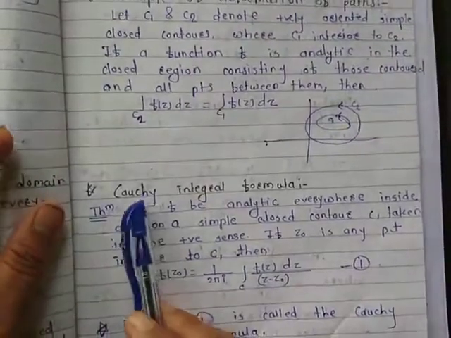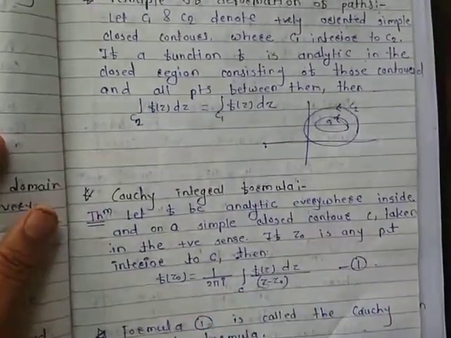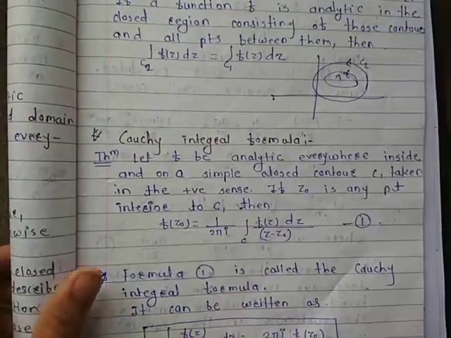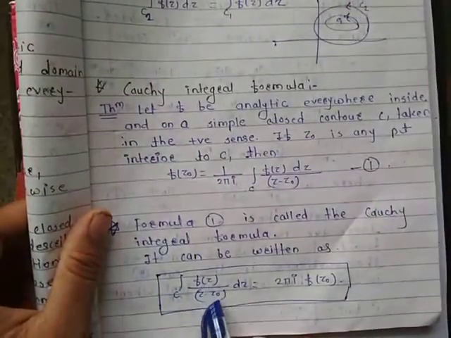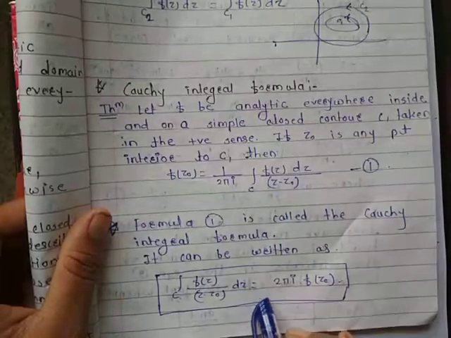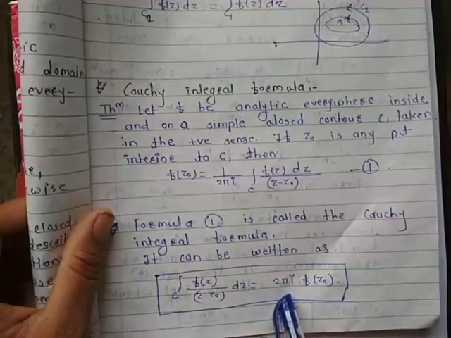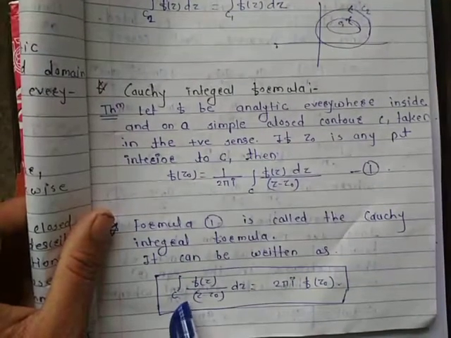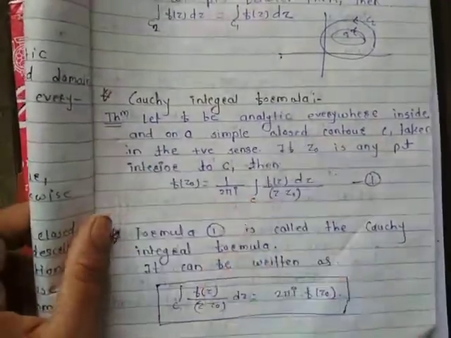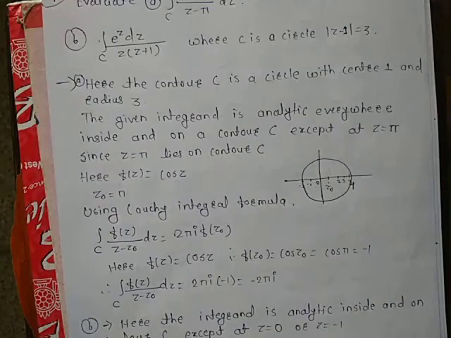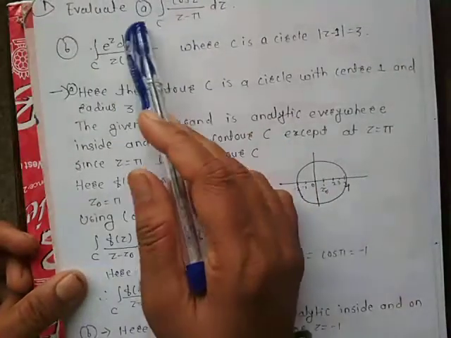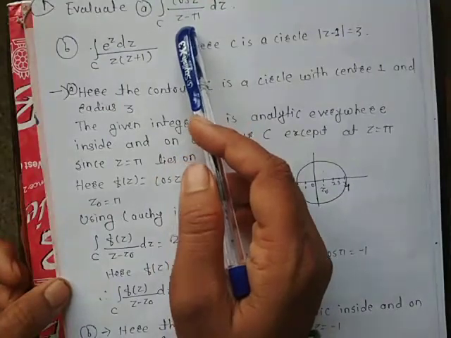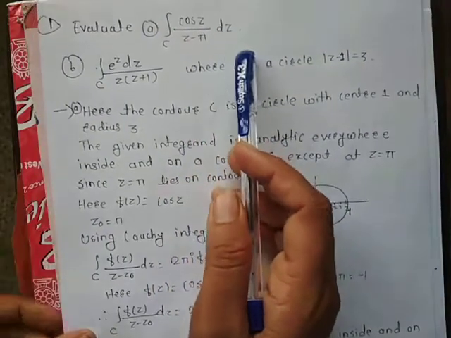Students, in the previous video we discussed the Cauchy integral formula, and that formula is: integral over C of f(z)/(z − z0) dz is equal to 2πi times f(z0). We will solve some examples based on this formula. So the first example: evaluate the first integral over C of cos z upon (z − π) dz.